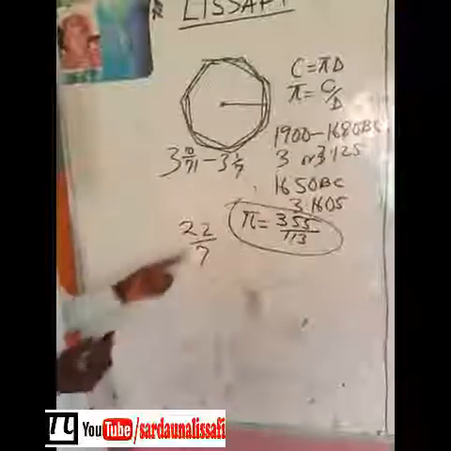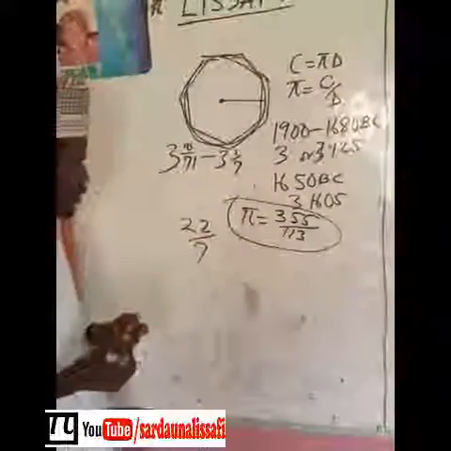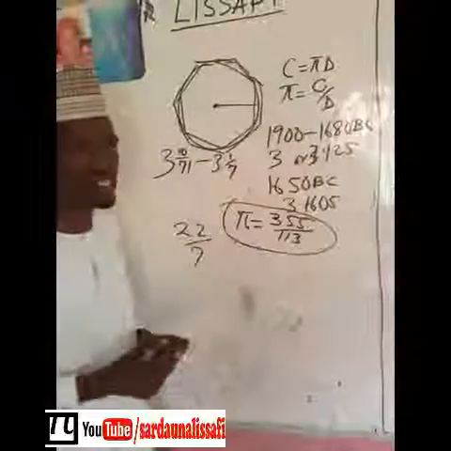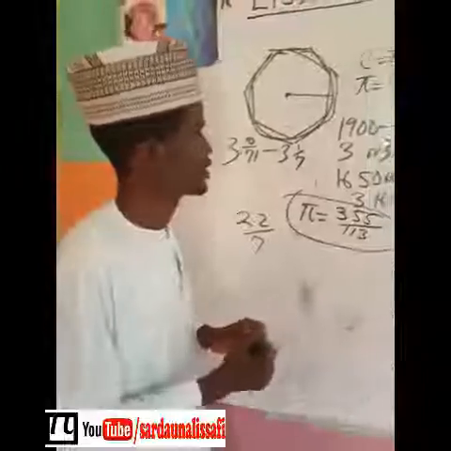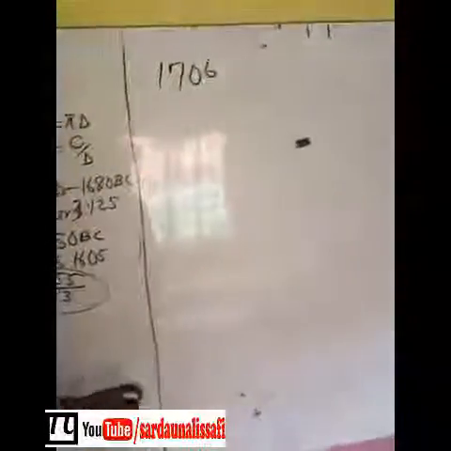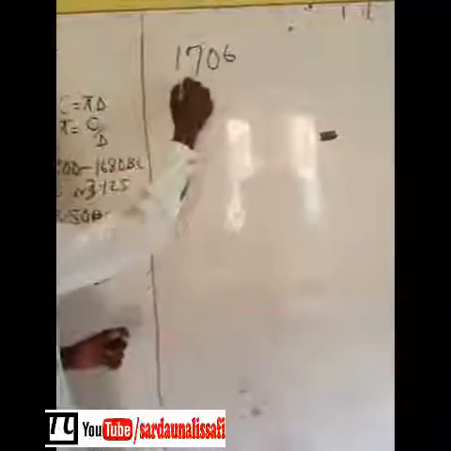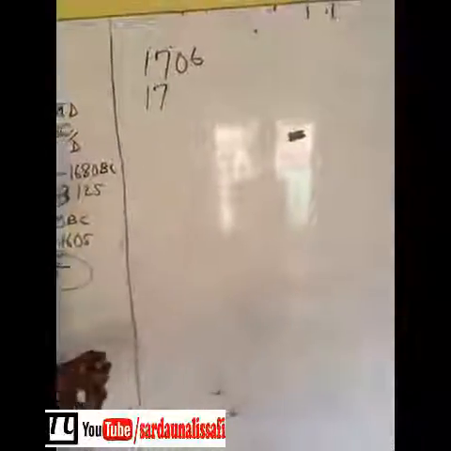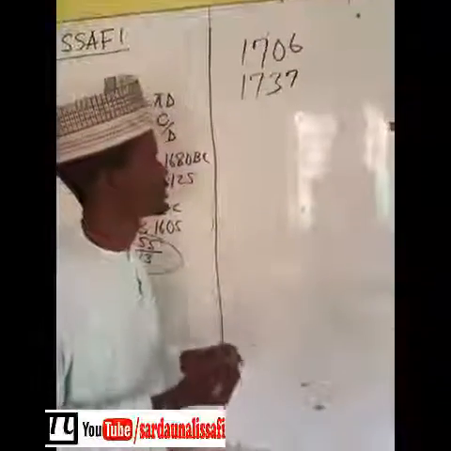But where do we get this particular symbol from? From where do we get it? This is a Greek letter that was first introduced by William Jones in the year 1706, and which was later adopted and made very popular by the greatest mathematician of our time, Leonhard Euler, in the year 1737.